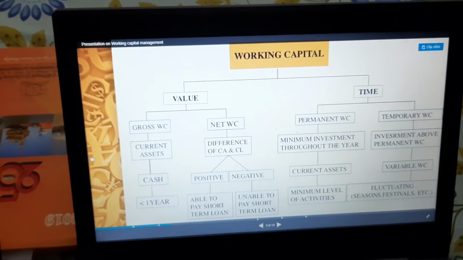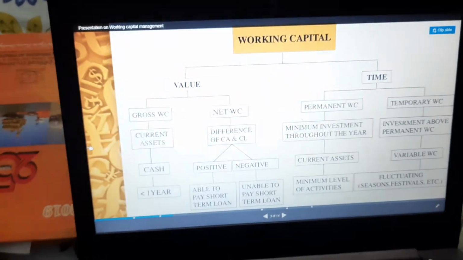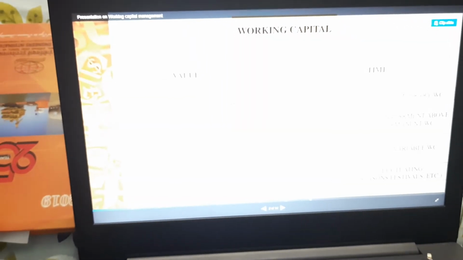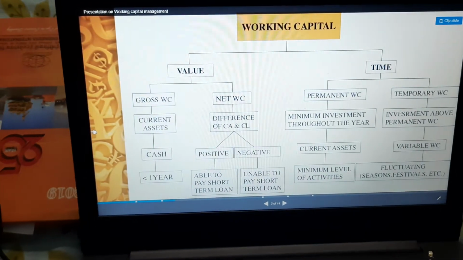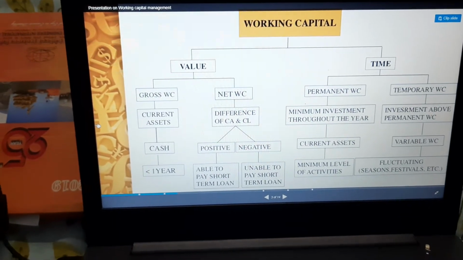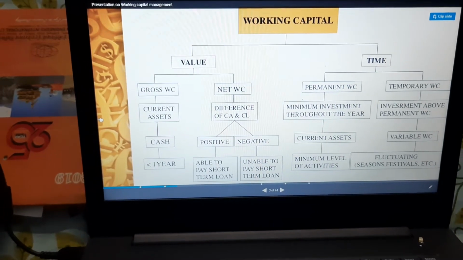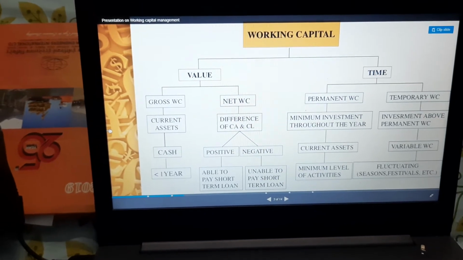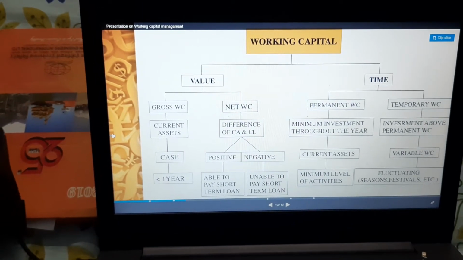Now moving on to the other part of the slide where time is written, we have working capital on the basis of time: permanent working capital and temporary working capital. Now, what is permanent working capital?